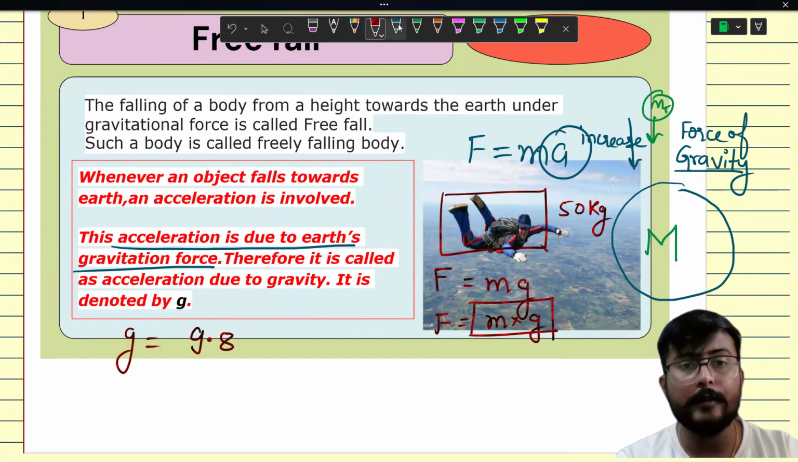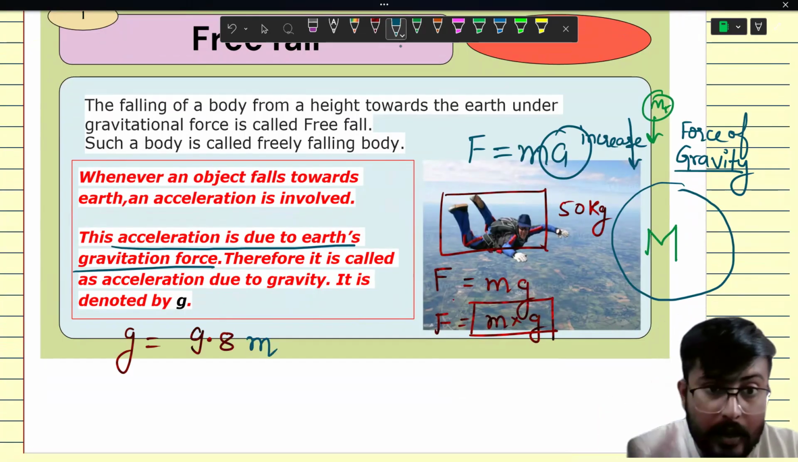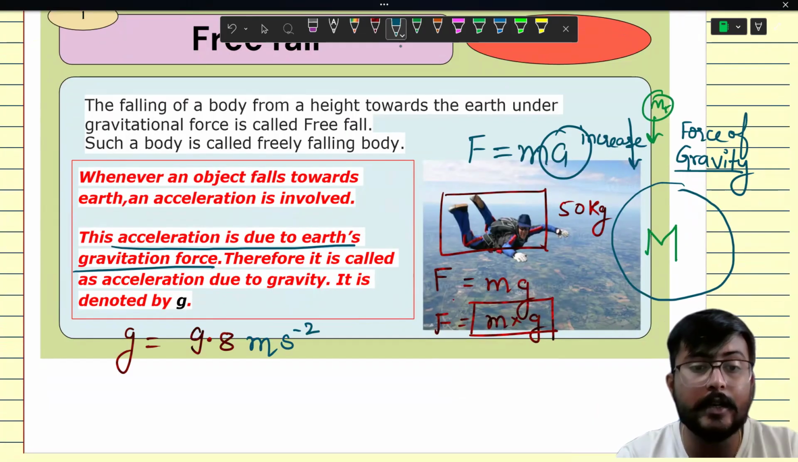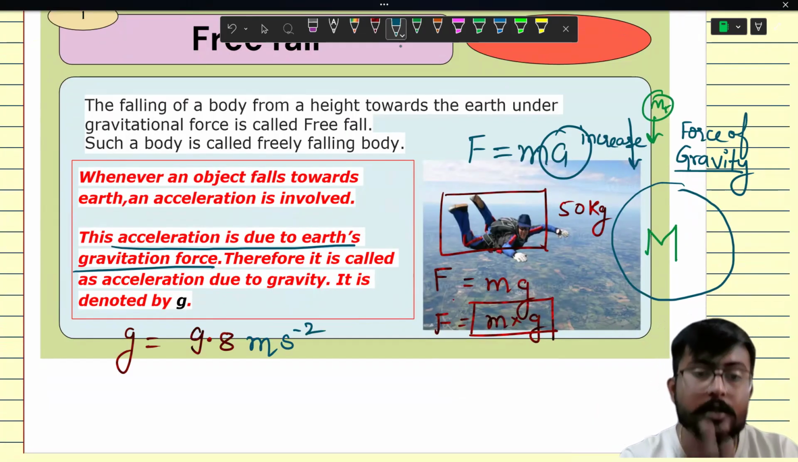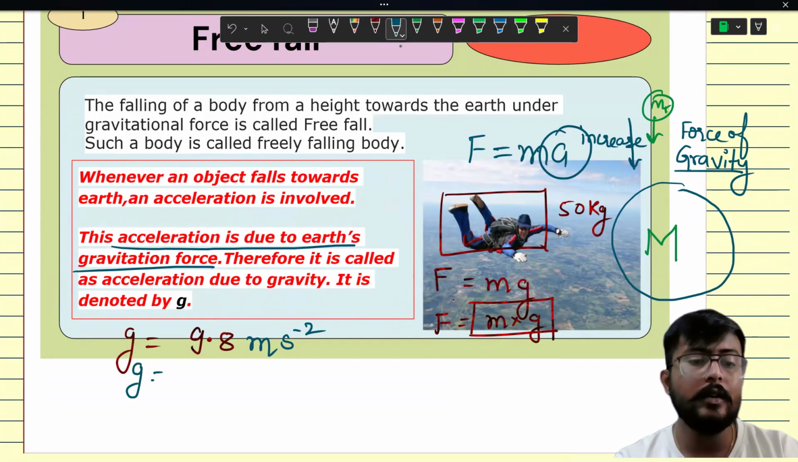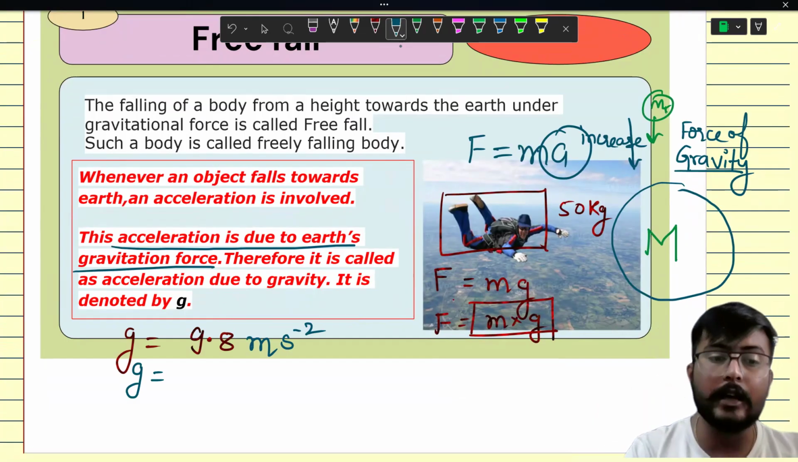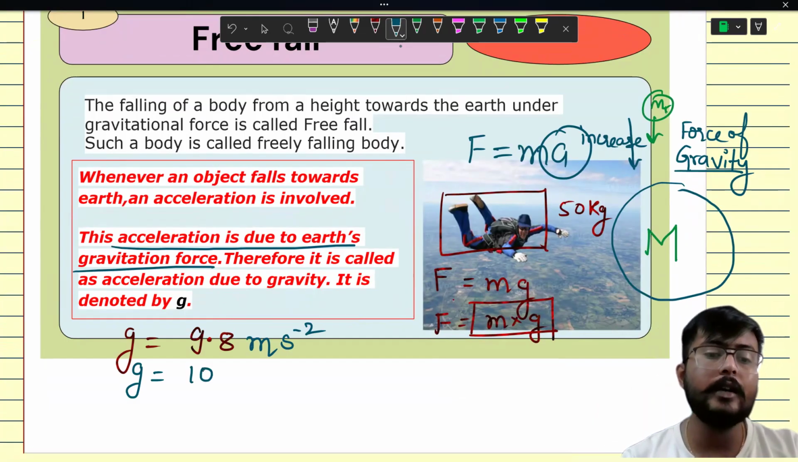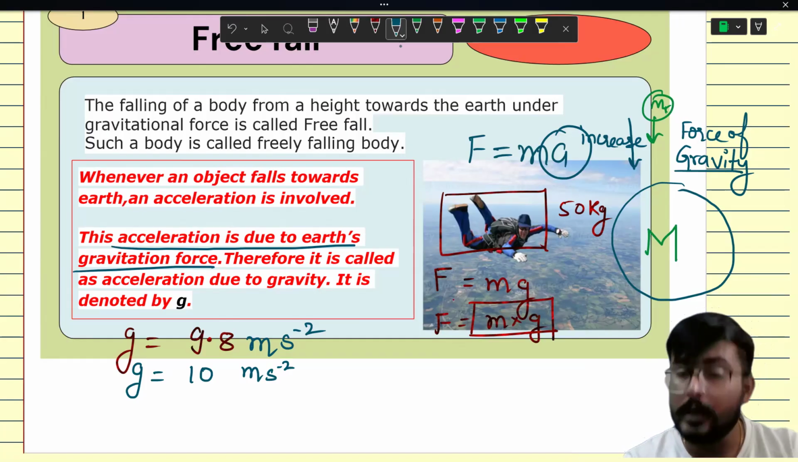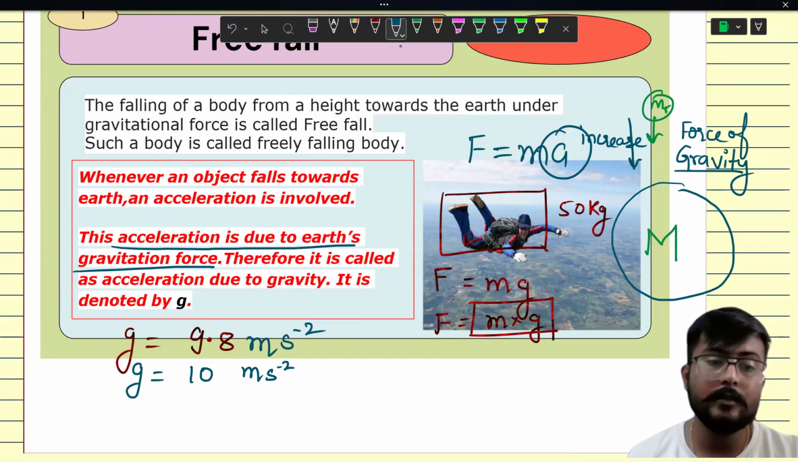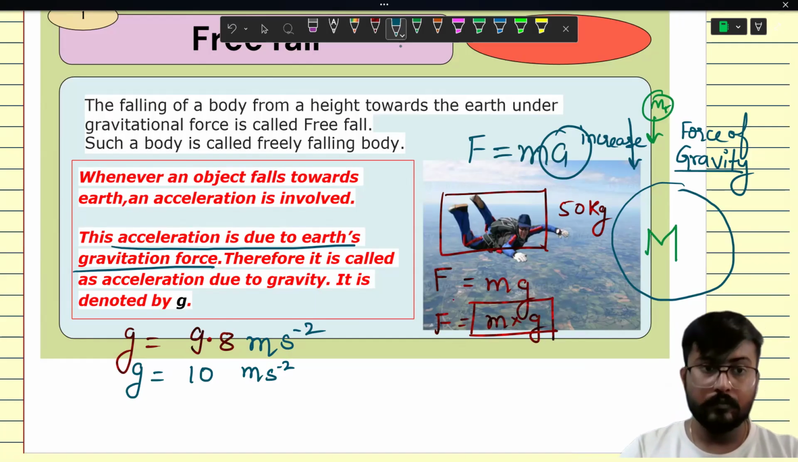What should be the unit? If it is acceleration, the unit should be... meter per second square. Yes, because this is the unit of acceleration. Now, in many cases, to make the calculation easy, in some books the acceleration due to gravity is also taken as 10 meter per second square, so that your calculation becomes easy. Yes. So let's move ahead.